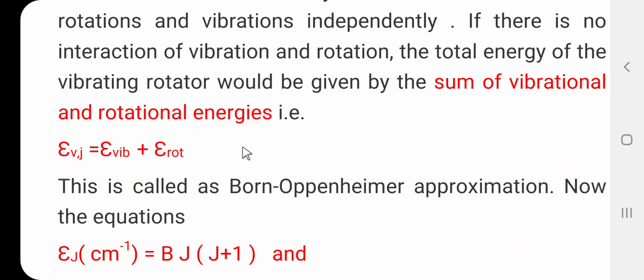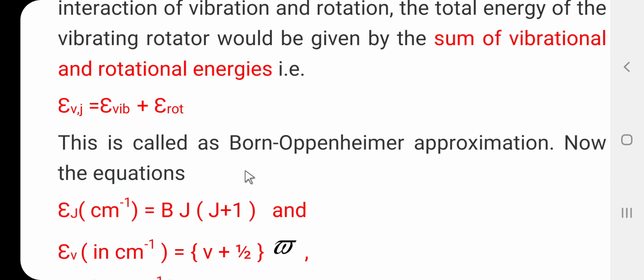Friends, the internal energy of the diatomic molecule is equal to the electronic energy plus vibrational energy plus rotational energy. When we consider the vibration spectra, there is a change in the vibrational energy as well as in the rotational energy. So the total energy is equal to epsilon vibration plus epsilon rotation. This is called the Born-Oppenheimer approximation.